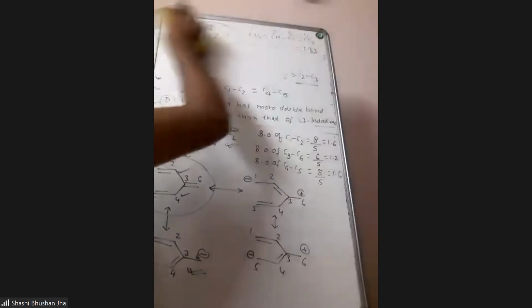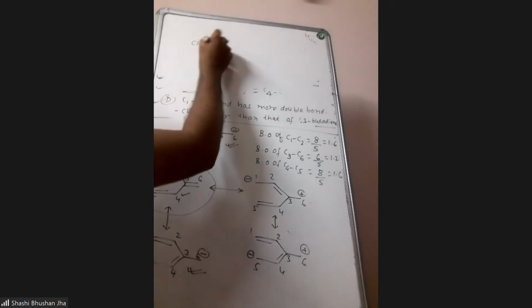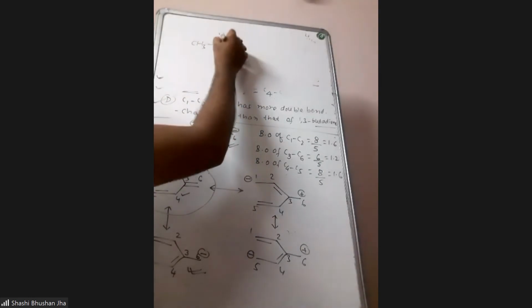Yes, understood. When we need to compare, you see, one question of this kind was there in your F5 of GOC also. That time also there was one question of this kind. I think that question was something like this. Yeah, this was the question.